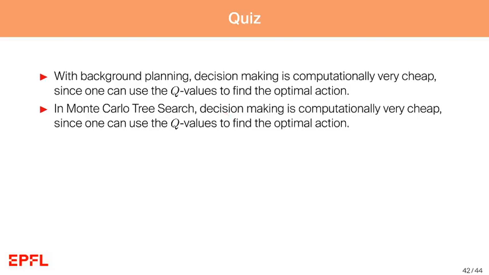It is a method of decision time planning. And we cannot just use the Q values to find the optimal actions, but one can use the Q values in the selection part of Monte Carlo tree search, but not to find the optimal final action.